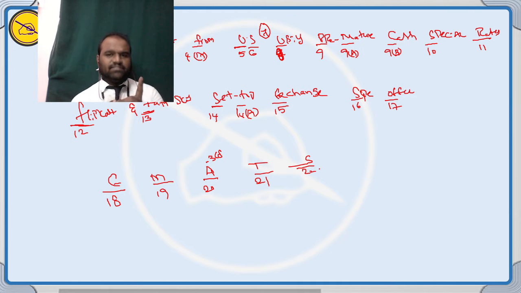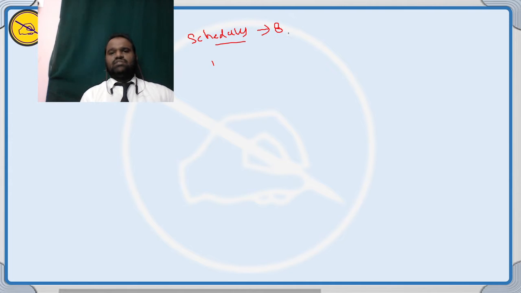Remember, there was a part number 7. Part number 7 was deleted from the Indian Constitution by the 7th Amendment Act, 1956. So these are simply the parts of the Indian Constitution and their shortcuts. After the parts of the Constitution, coming to the schedules of the Constitution and their shortcuts. How many schedules are in the Constitution? At the time of 1950, there were 8 schedules. Now there are a total of 12 schedules in the Constitution.